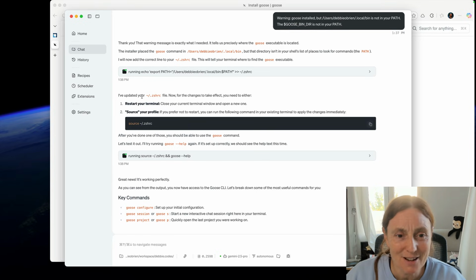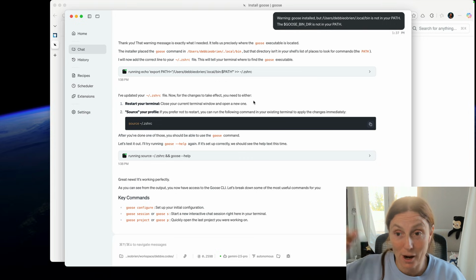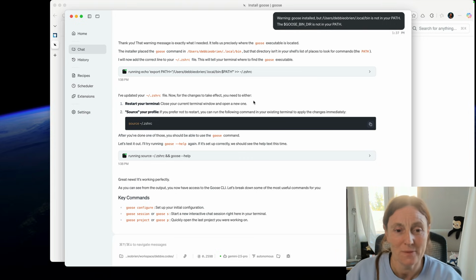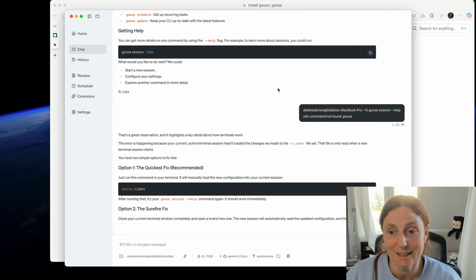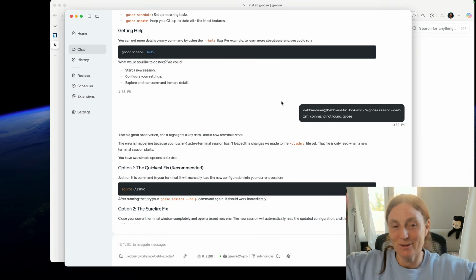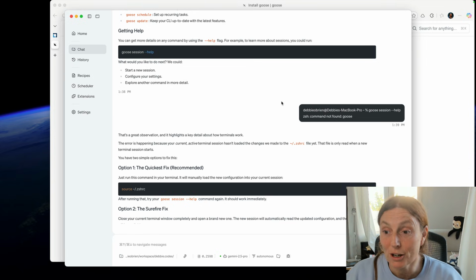And basically I ran into this error. "I've updated my zshrc file now, and the changes are taking effect." And I was telling it, it's not working. I was just putting in goose and it's not working. "And after you've done that, you should be able to use the goose command." So I was running the source and goose help, and I said, it's actually not working. The AI agent is telling me, yay, it's all done, everyone's happy. And I'm like, no, look, goose session --help: zsh: command not found: goose.